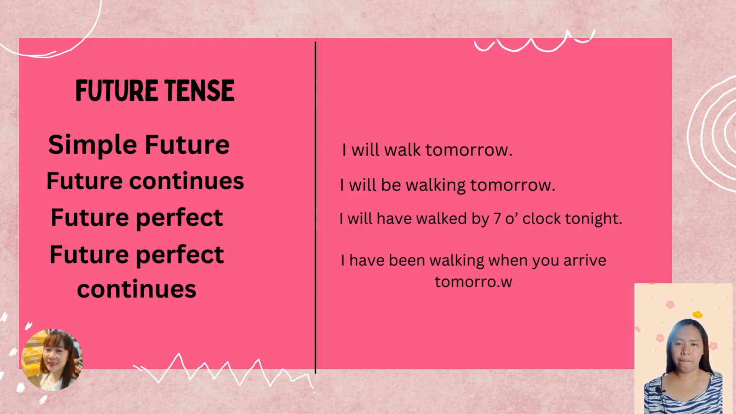Last, the future perfect continuous. This is a blend of the simple future, continuous, and perfect future. Meaning, will plus have plus been plus the ing form of the verb. Example, I will have been walking when you arrive tomorrow. By the time your friend arrives, what will you be doing? You will have been walking by that time. These are the future category of tense.